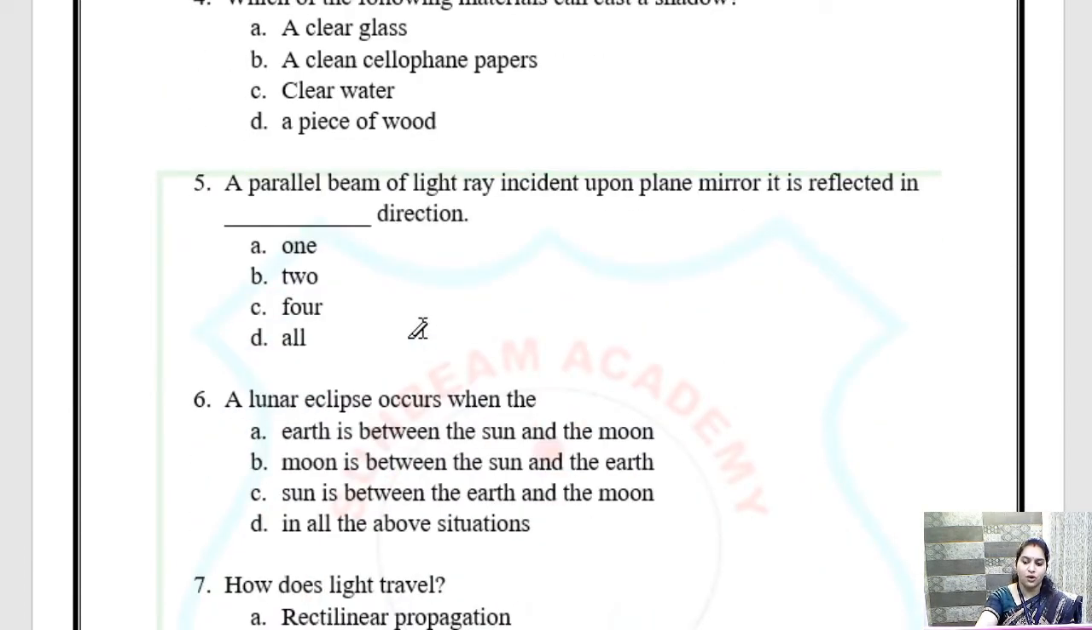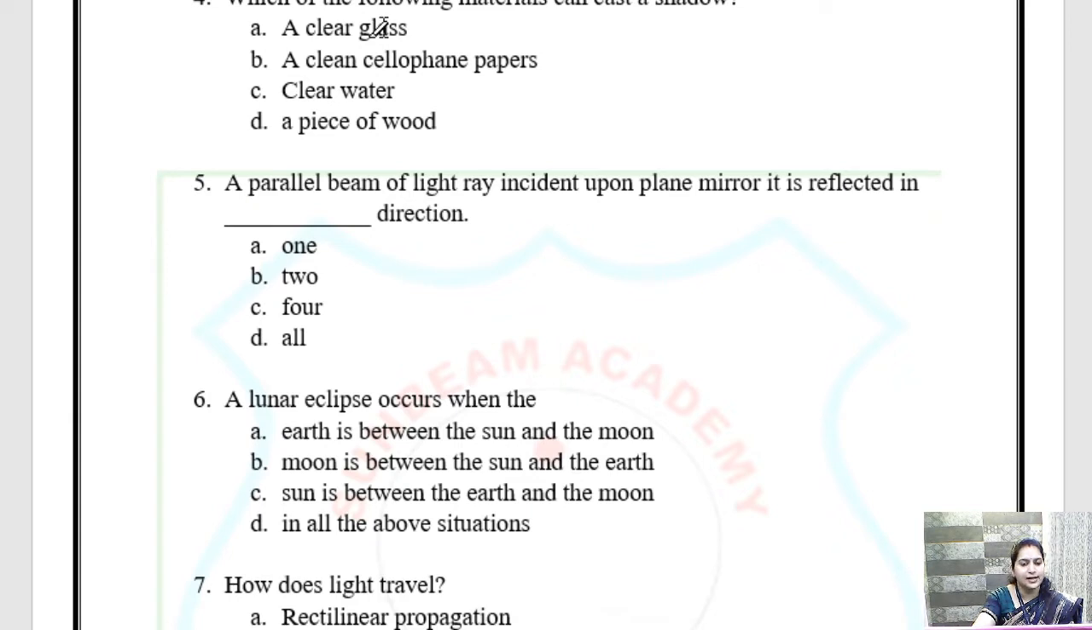Now question number 4. Which of the following materials can cast a shadow? इनमें से कौन सा material shadows form कर सकता है? So we know that shadows can only be formed by opaque objects. It cannot be formed by transparent objects. It cannot be formed by translucent objects. It can only be formed by opaque objects. So let's see what are the options. A, clear glass. Is clear glass transparent, translucent or opaque?